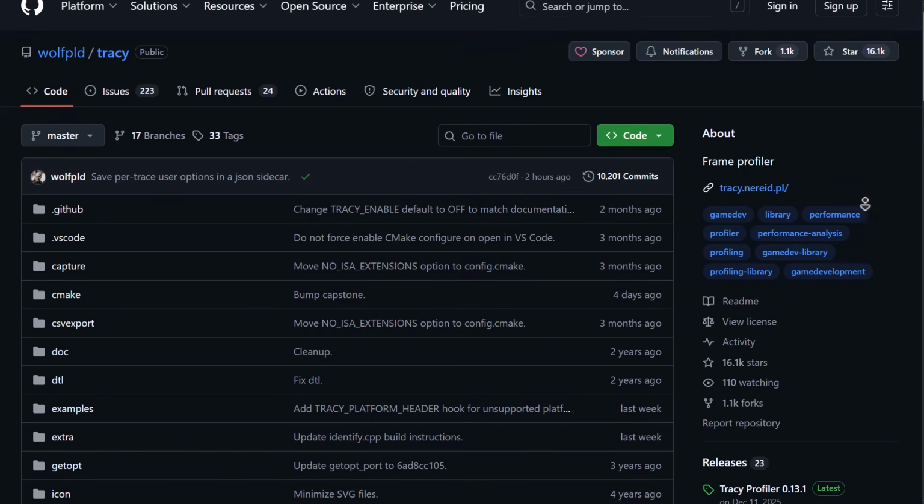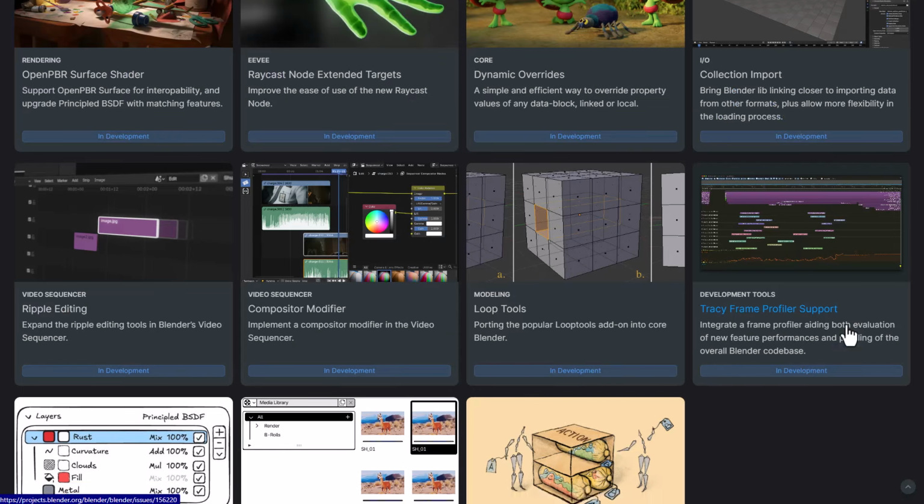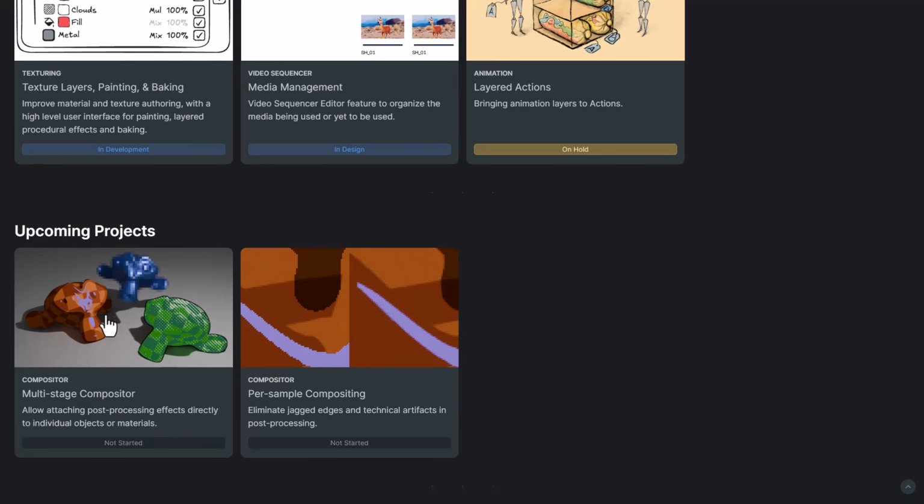And speaking about new features, some projects are currently set to upcoming and not yet here. And this includes multi-stage compositing, which I think would have to do with being able to composite several things directly within your viewport, as this allows attaching post-processing effects directly to individual objects or materials. This would have to do with a lot of things. By the sample image here, you can see we have 3 different effects being added to 3 different objects in one scene, which is currently something that we are not able to do with Blender as it is.